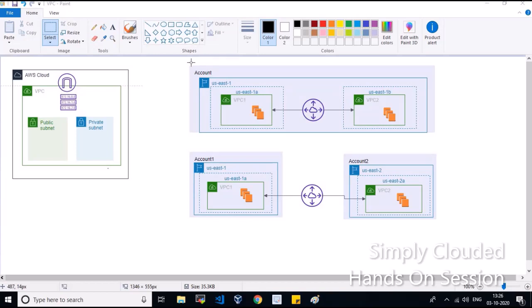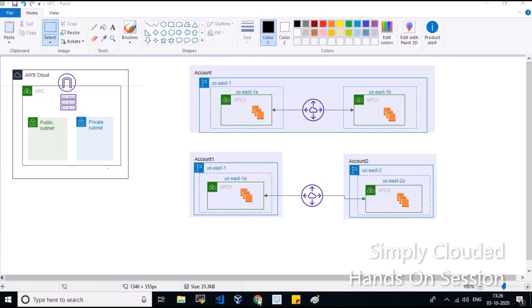Now, just to demonstrate this idea, I'll be using one account, and in this account I am using one region, and under this region I've created two VPCs across different availability zones. Once I configure this peering connection, any resource in VPC1 can communicate to the VPC2 resource. This VPC peering feature is not only applicable to one account, it can also be applied across another account, where we can use two accounts and set up the same VPC peering so that all those VPC resources can communicate with each other.